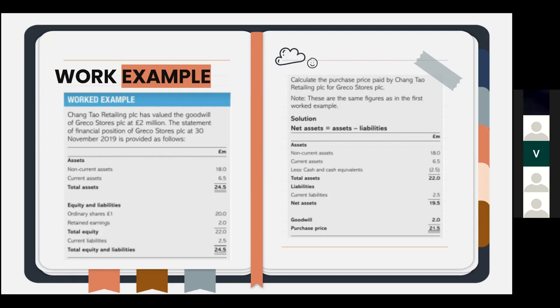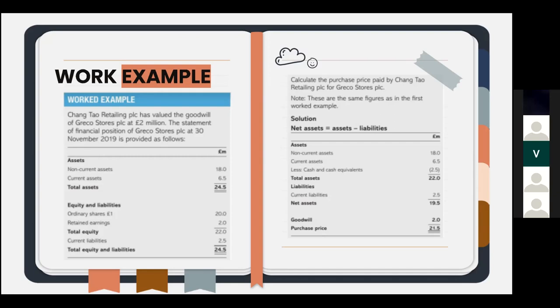Next, equity and liabilities, which include ordinary shares, £1 at 20 million, and retained earnings at 2 million. By this, we can find the total equity by adding the ordinary shares with retained earnings, which is 22 million for the total equity. But before we calculate the total equity and liabilities, one thing left is the current liabilities at 2.5 million. Now, we add the total equity with the current liabilities to get the total equity and liabilities, which is the same as the total assets before at the value of 24.5 million, meaning that it's balanced.